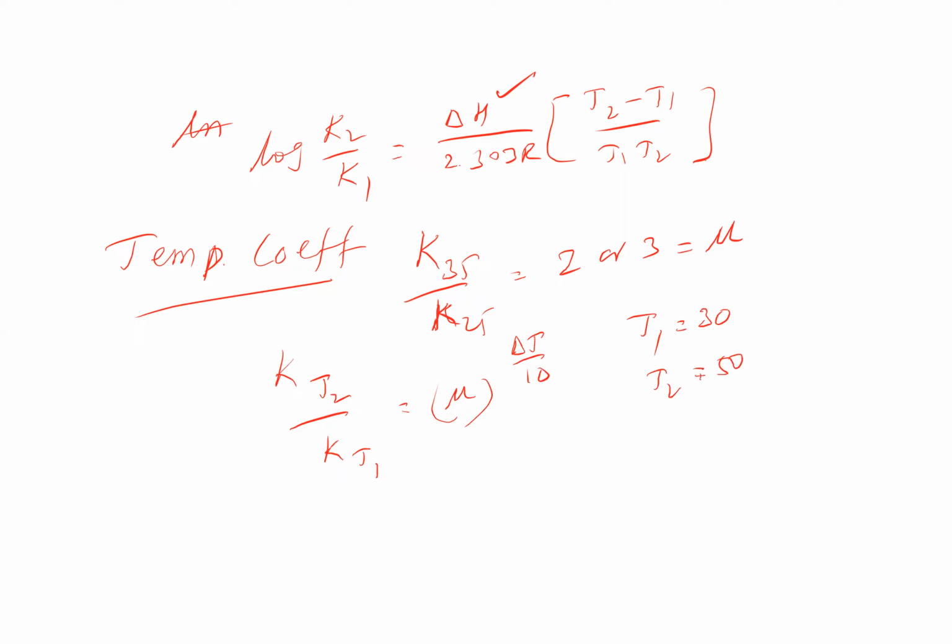There are two tens in this case, so delta T by 10 comes out to be 2. So mu to the power of 2, 2 to the power of 2, changes by 4 times. That way we can understand how many times the rate of reaction increases from the temperature coefficient.